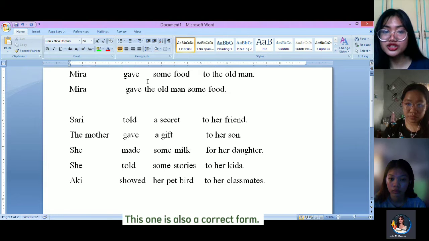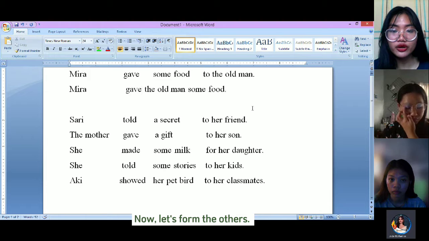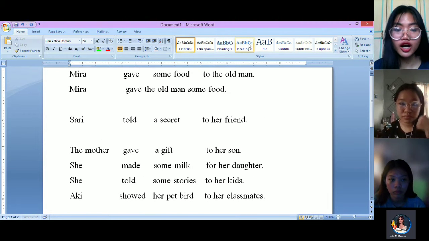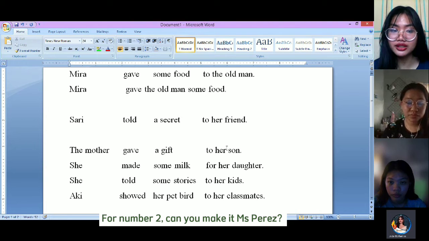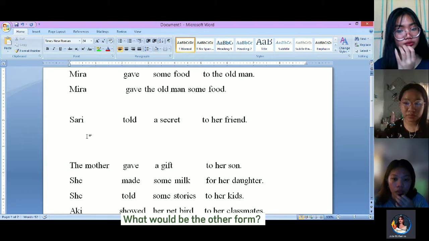Okay. So this one is also a correct form. Both of these are appropriate. Now let's form the others. For number two, can you make it, Miss Perez? What would be the other form for the number two?